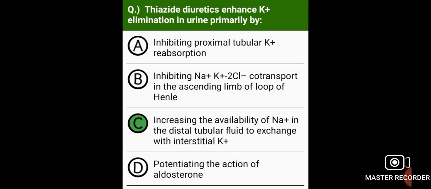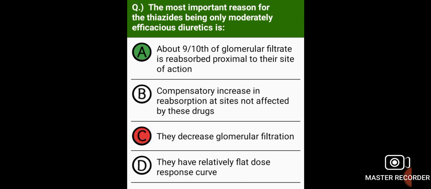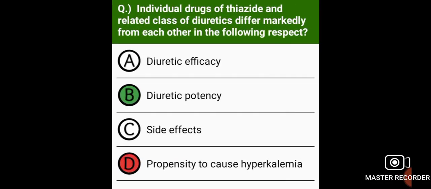Thiazide diuretics enhance potassium elimination in urine primarily by increasing the availability of sodium in the distal tubular fluid to exchange with interstitial potassium. The primary site of action of thiazide diuretics is the cortical diluting segment. The most important reason for the thiazides being only moderately efficacious diuretics is that about 9/10th of the glomerular filtrate is reabsorbed proximal to their site of action.